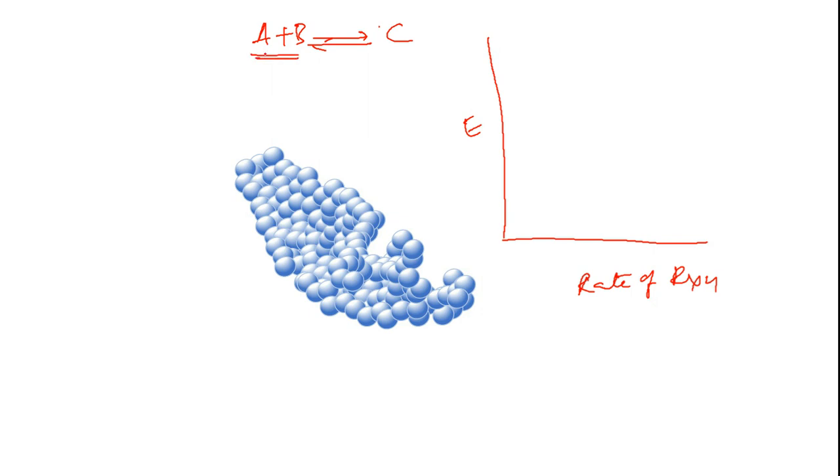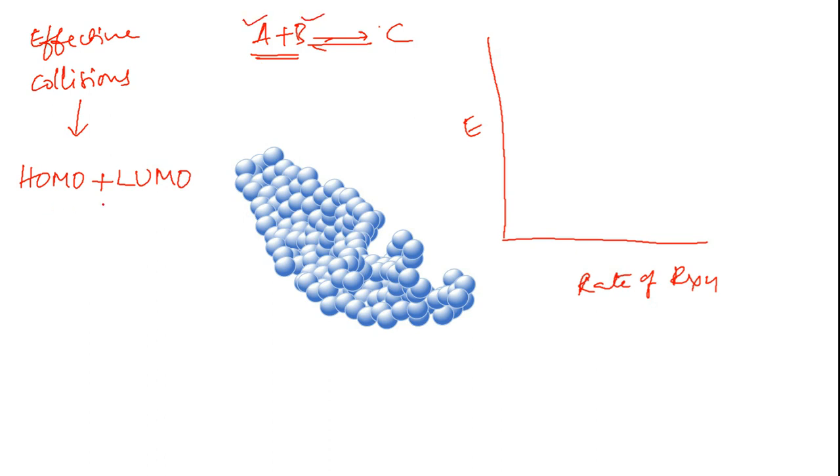When a chemical reaction is happening, as per Arrhenius theory, effective collisions are what allow a particular chemical reaction to happen. During an effective collision, what is happening? The highest occupied molecular orbital of one reagent and the lowest unoccupied molecular orbital of the second reagent come near to each other during the collision.